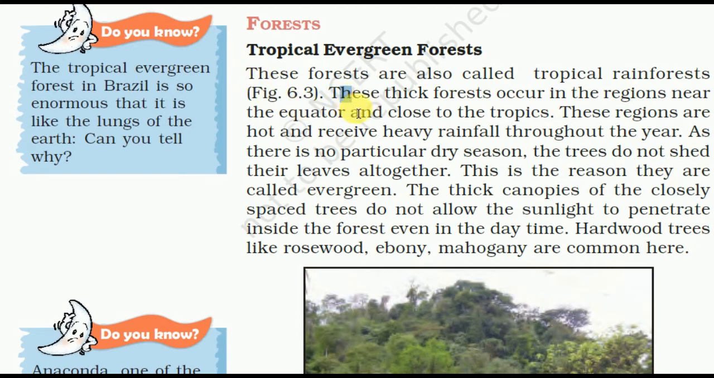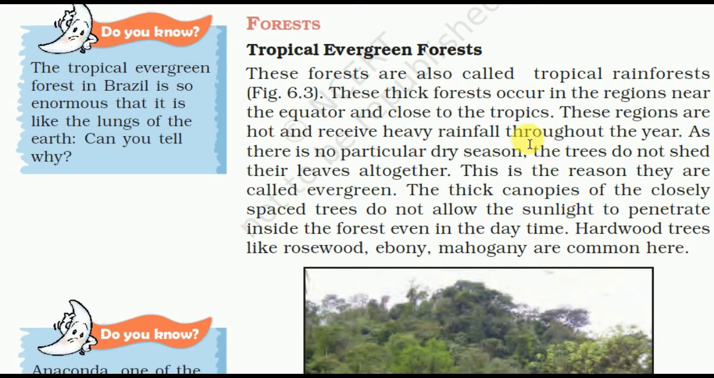These thick forests occur in the region near the equator and close to the tropics. These regions are hot and receive heavy rainfall throughout the year. That's why they are called rainforest or evergreen forest. There is no particular dry season. The trees do not shed their leaves altogether. This is the reason they are called evergreen. The thick canopies of the closely spaced trees do not allow sunlight to penetrate inside the forest even in the daytime. They are very dense.